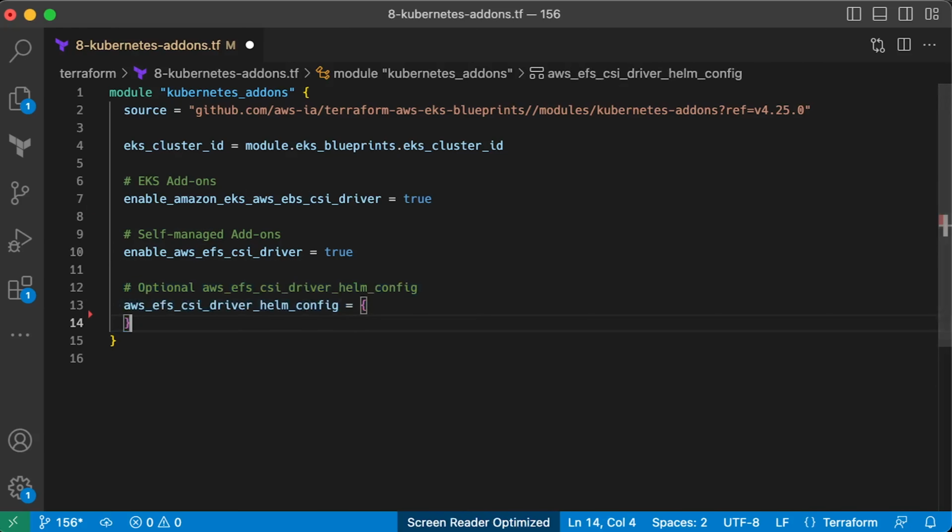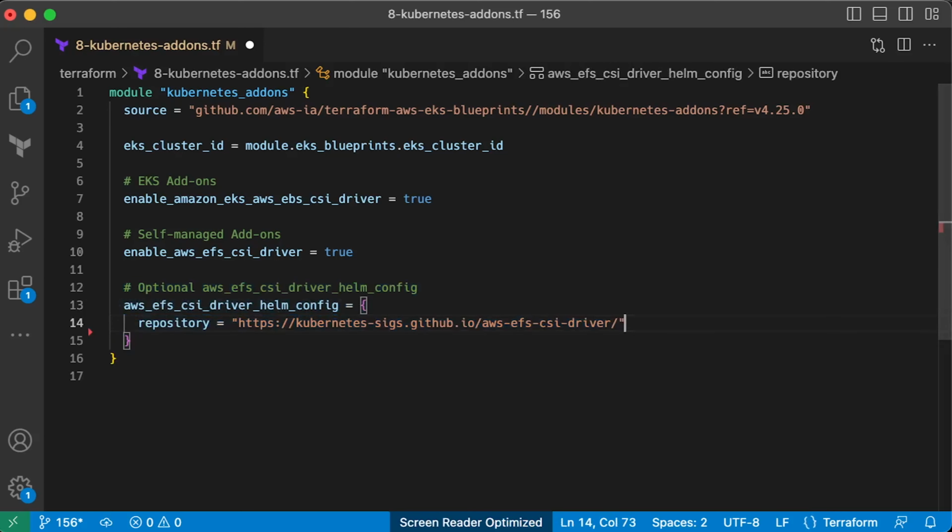Since it's a Helm chart, optionally, you can provide some Helm settings. For example, specify the repository. Out of the box, this driver will use 3.2 version, but by using the config, we can upgrade the Helm chart to the latest version. You can modify the namespace if you wish, but I would suggest leaving it as is. It's also possible to override some chart values, but the whole point of this EKS Blueprints module is to provide default settings that you would use. If you decide to override Helm values, just don't use this module and install Helm charts directly using Helm provider.